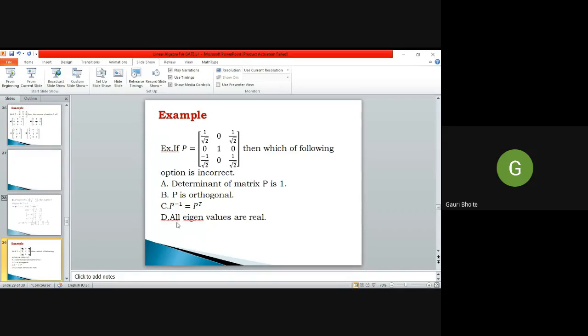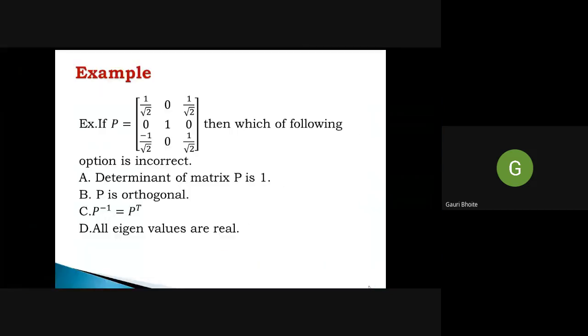So definitely we are not finding eigenvalues and anything. So first three things are simple. Which of the simple things are applicable? We are checking this and we cannot easily find out the incorrect option. So D is the incorrect option. These all eigenvalues are real.